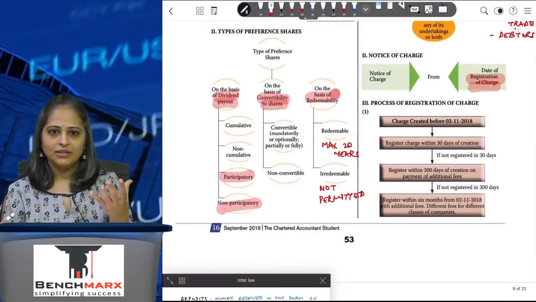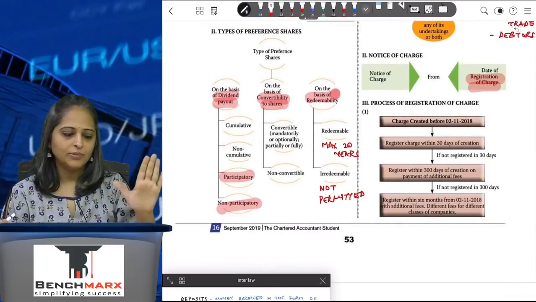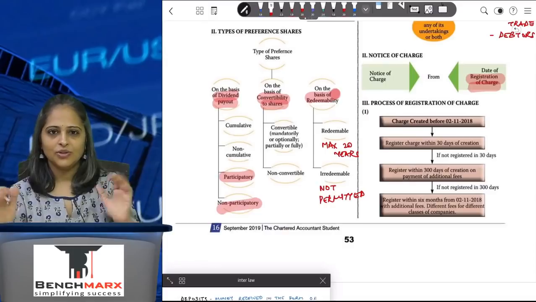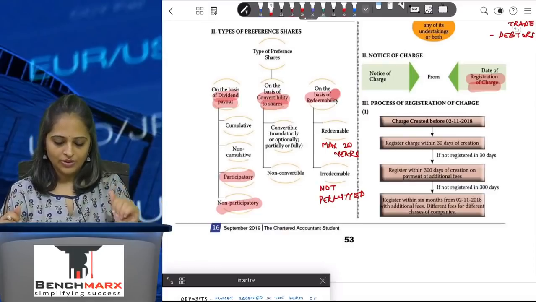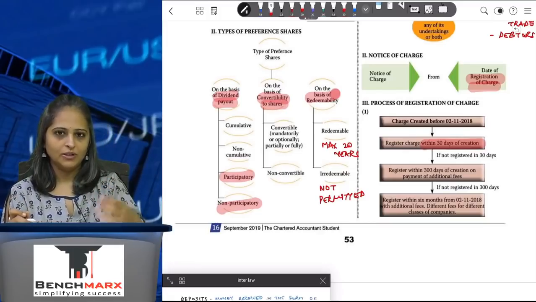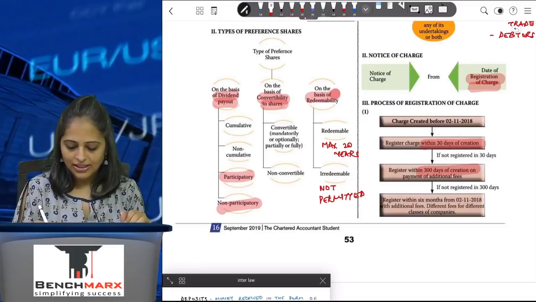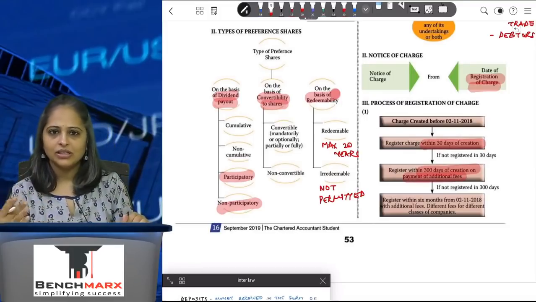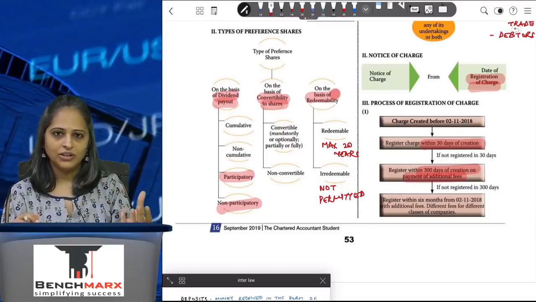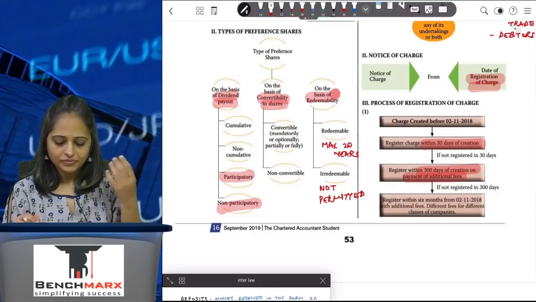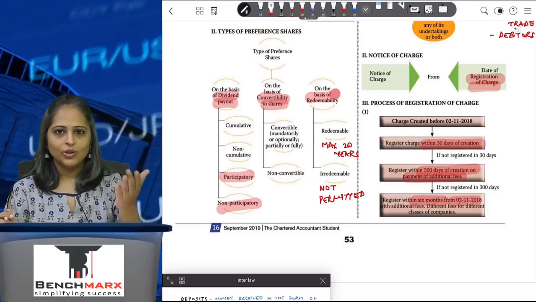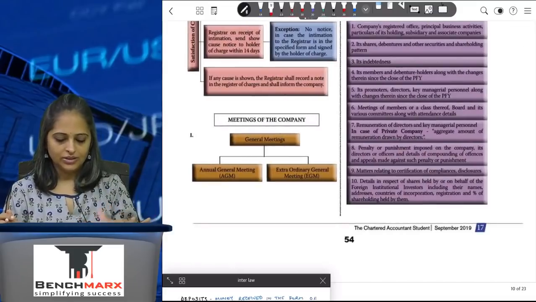Now, when to register the charge? If the charge has been created before 2nd November 2018 or after 2nd November 2018, the process is different. Before 2nd November 2018, you have to register it within 30 days of creation. If you have not registered it within 30 days, you get an additional 300 days on payment of additional fees. If you've still not registered within the period of 300 days, on 2nd November you were given an option that within a period of 6 months from 2nd November, you have to register the charge. This is what was applicable earlier. So you get 330 days to register the charge.